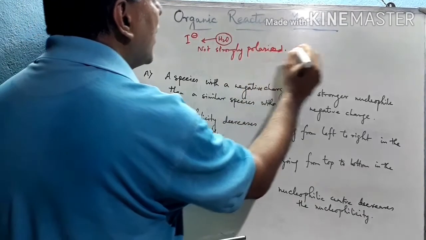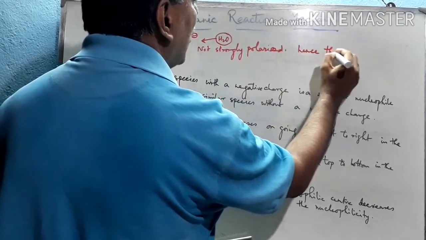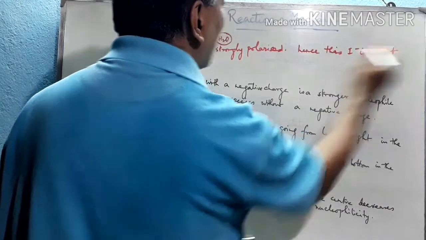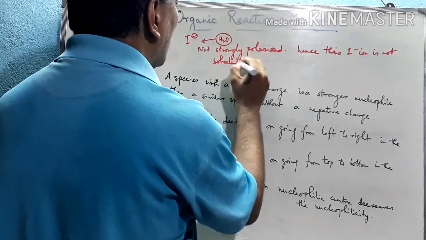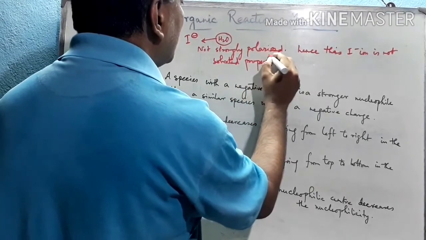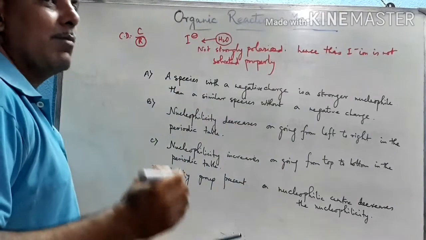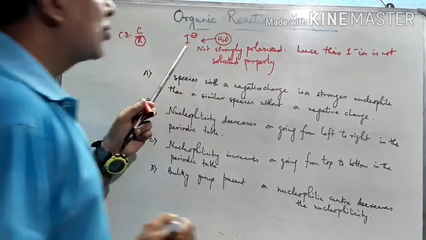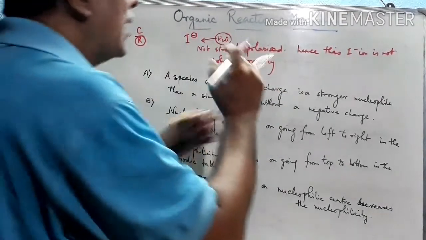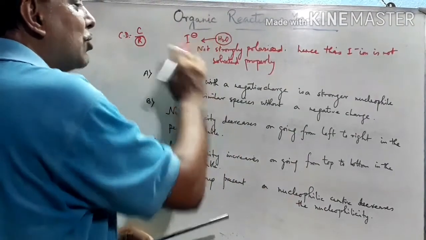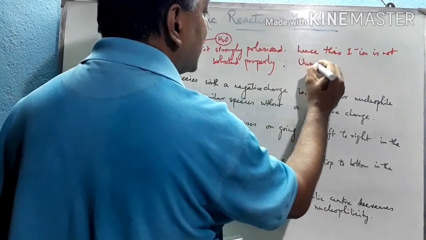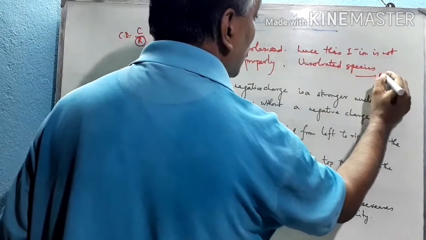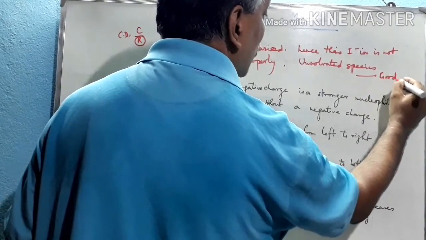Hence this I minus ion is not solvated properly in this polar medium, because we know that water has a very high dielectric constant value. It is a polar medium, but I minus does not attract strongly or polarize strongly, and hence it is not solvated properly. As it is not solvated, this unsolvated species acts as a good nucleophile.